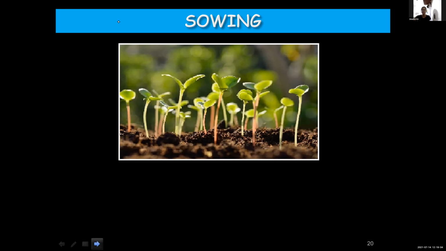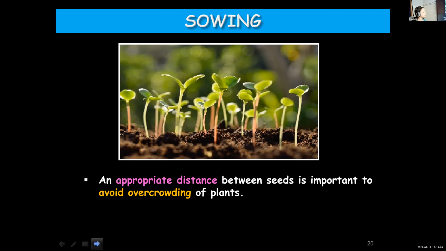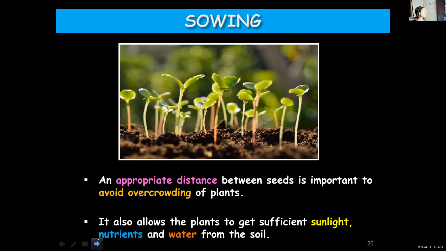Now next is also about sowing, the point which we already discussed. An appropriate distance between the seeds is very important because it will avoid overcrowding and the plants will get sufficient sunlight, nutrients, water, etc. from the soil and even space. When proper space is there, they'll be able to grow properly. If the farmers maintain appropriate distance between the seeds, the plants can grow healthy as they will get sufficient nutrients, water and sunlight. This we already discussed.